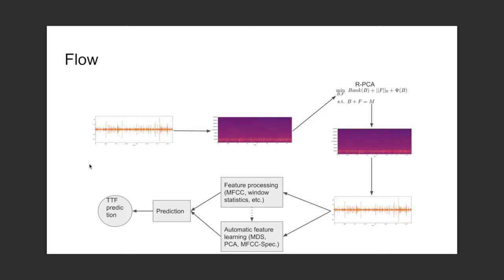Now I'll briefly review the flow for our process. The input to our pipeline is a raw, noisy seismic signal. We then transform this signal into its frequency domain via a short-time Fourier transform. We then operate on the spectrogram with a denoising algorithm, robust PCA, to produce a denoised seismic signal.